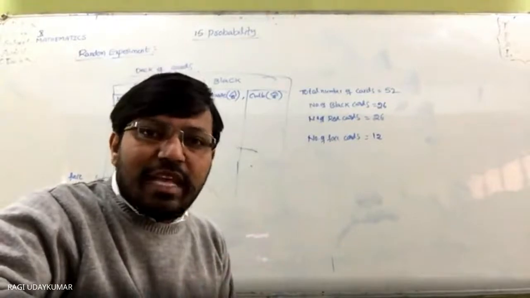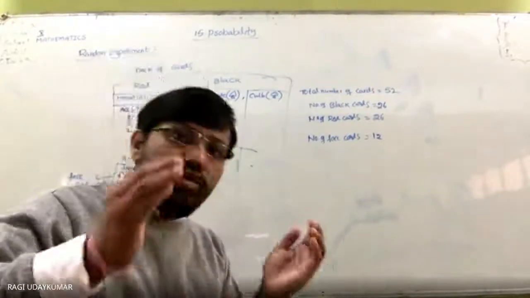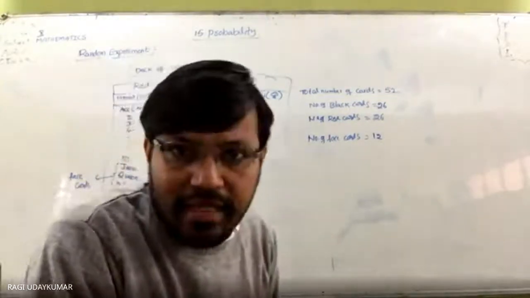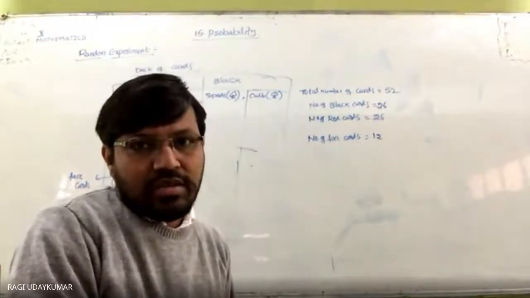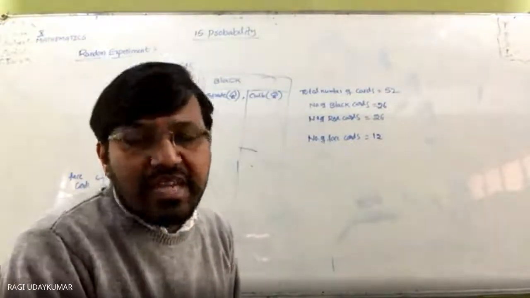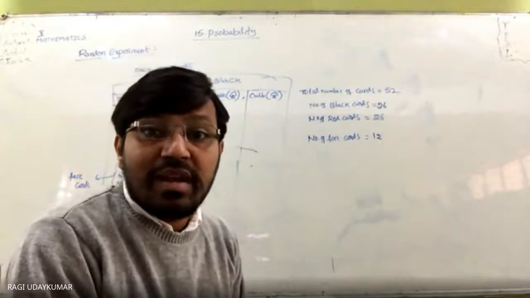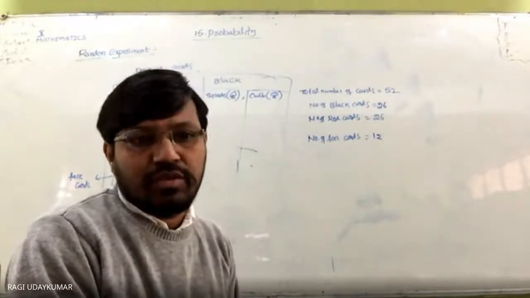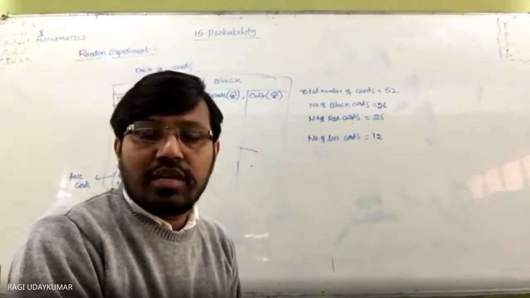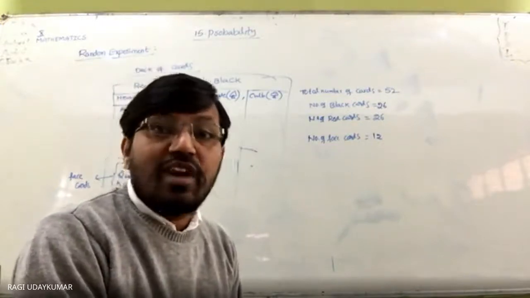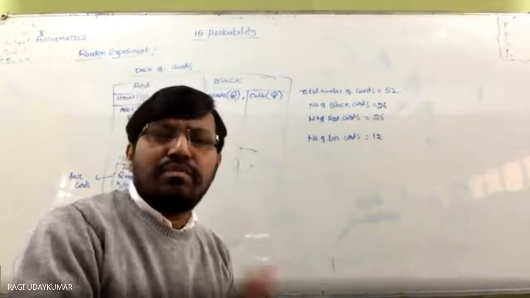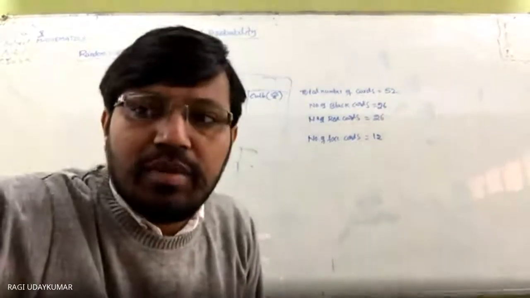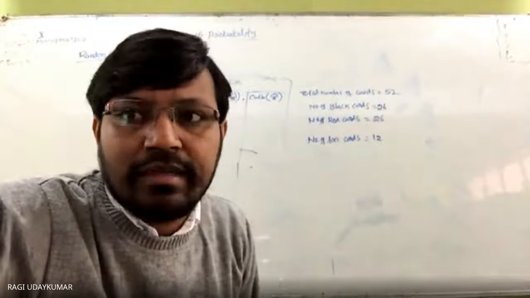If more than one elementary event are combined together, that is called an event. So probability of any event is equal to the number of favorable outcomes divided by the total number of possible outcomes. Whatever you get is called the probability. Simple chapter, and exercise problems we are going to see in the next class. Okay.